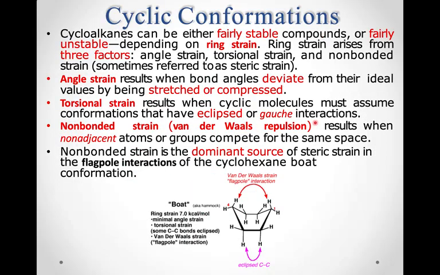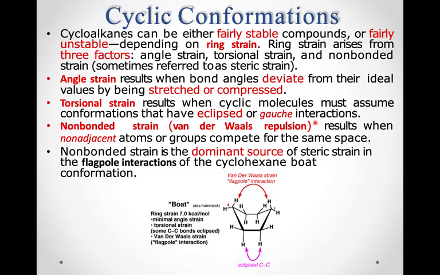So next comes the cyclic conformations of the cycloalkanes. Cycloalkanes can be either fairly stable compounds or fairly unstable depending on the ring strain. As you just saw, two atoms near to each other cause repulsion, and in a ring this causes ring strain. Ring strain arises from three factors: angle strain, torsional strain, and non-bonded strain, sometimes referred to as steric strain. Angle strain results when the bond angles deviate from their ideal values by being stretched or compressed.